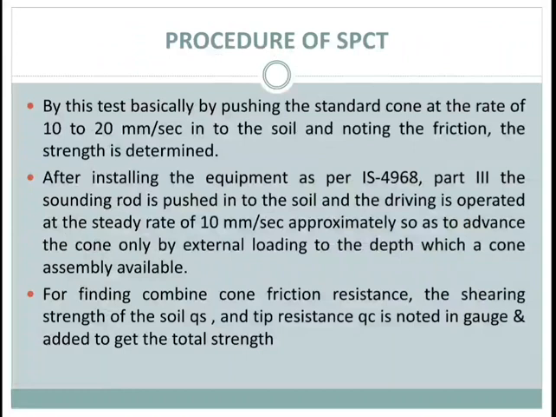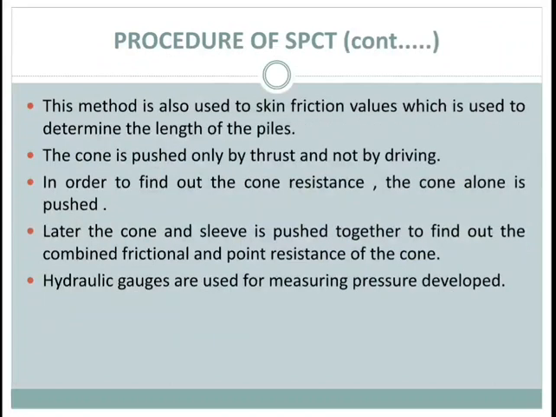The test procedure for determining the cone resistance and the frictional resistance: first, pushing the friction jacket down up to the cone, and pushing both the cone and the friction jacket together, then measuring the combined cone and frictional resistance. The frictional resistance is obtained by subtracting the cone resistance from the combined resistance, and the process is repeated at predetermined intervals.